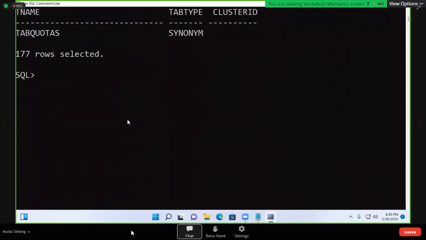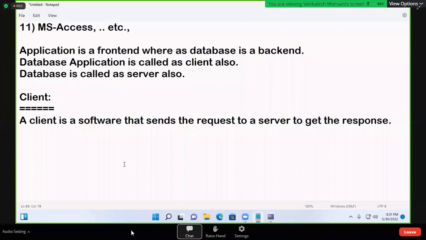Now this program is called a client also. Suppose I open a browser and send google.com. My request passed and the Google homepage comes. Browser is also a client. Suppose in core Java you learn a chatting program, client server communication. Your chatting program is also a program you can call a client. Any software that is sending a request to get the response, that software is called a client.